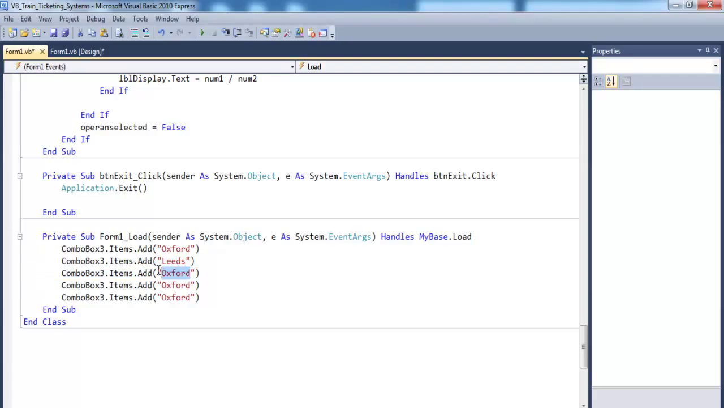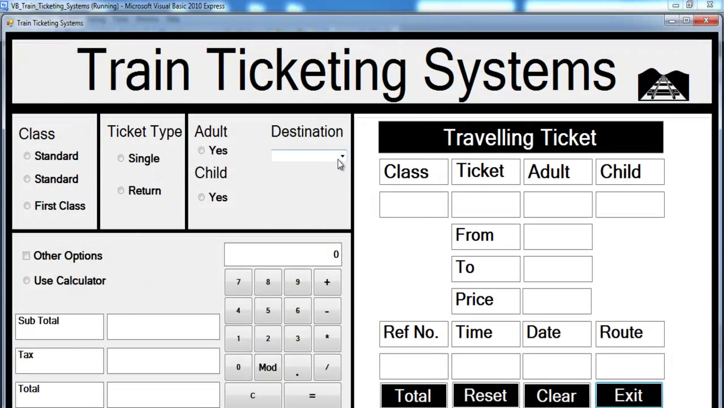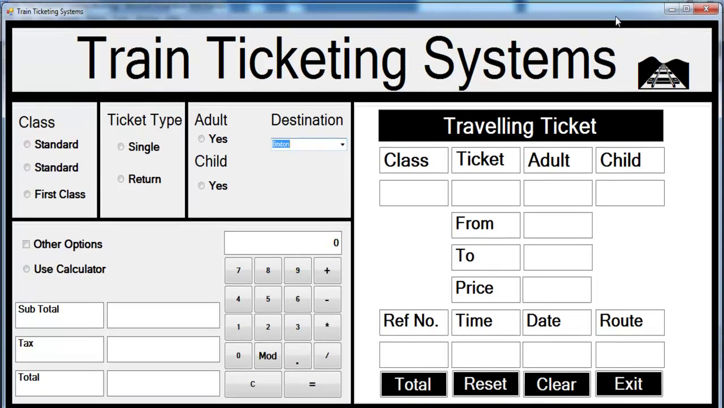Here we have Preston. Maybe we have Kilburn there. And here, yeah, that's fine. Okay, we have Brixton there. Why not? So if I run it, let's run the program and see. And that's it. So we can just select whatever destination we're traveling to.